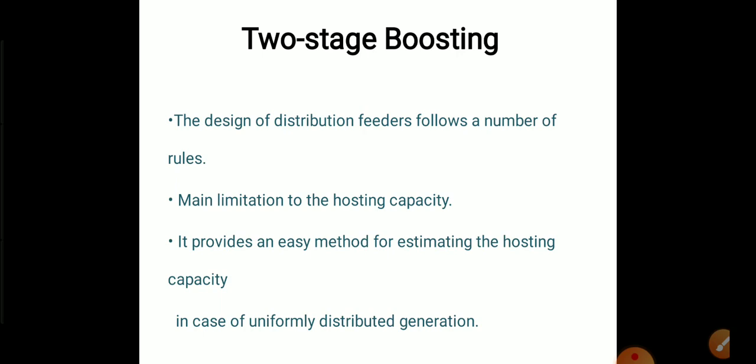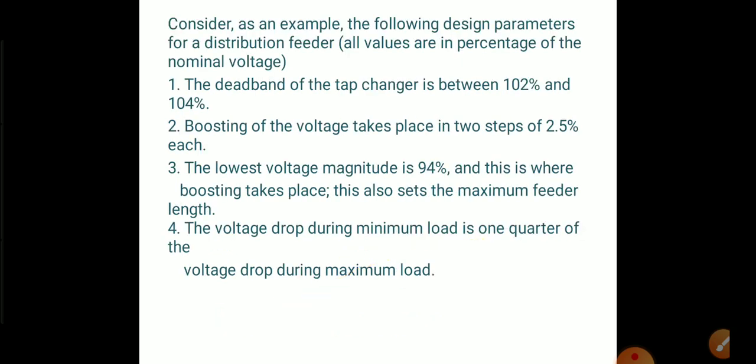We'll take an example and consider some of the design parameters for distribution feeders. The deadband of the tap changers should be between 102 and 104%. That is one design parameter consideration. Next, boosting of the voltage should take place in two steps of 2.5% each.